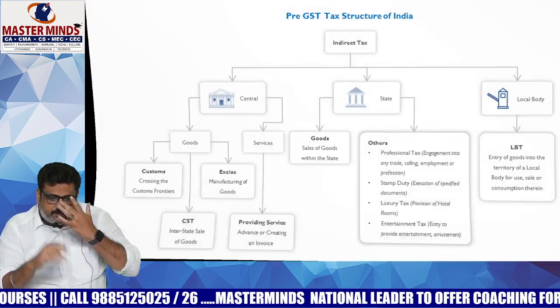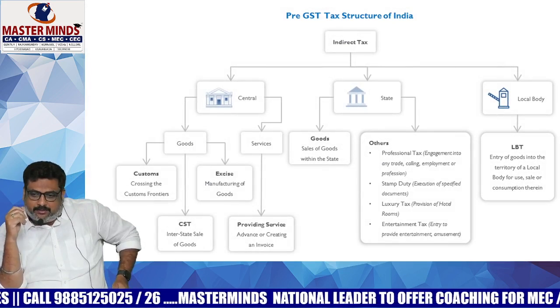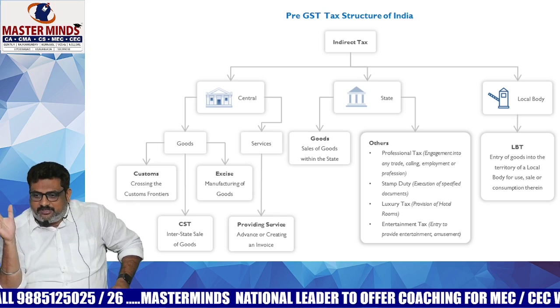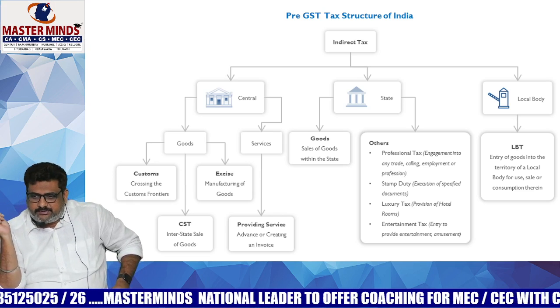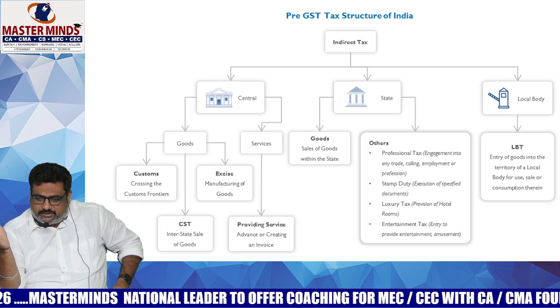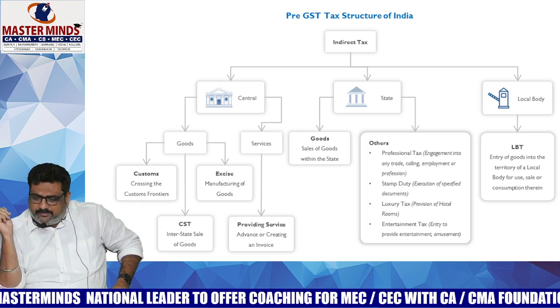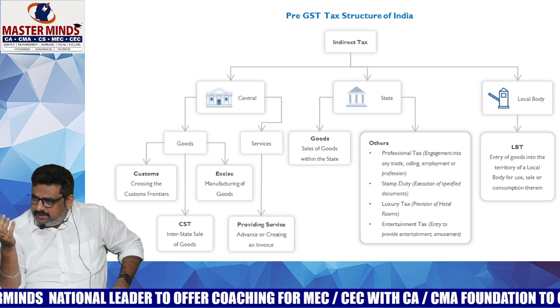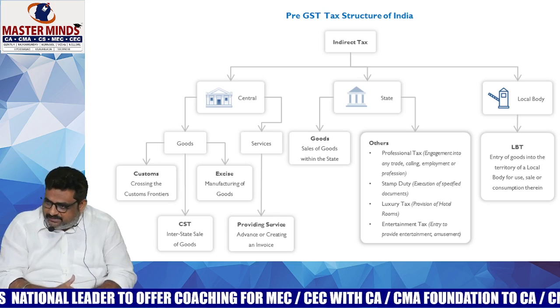So these are the taxes that were there in the pre-GST era, the major taxes we are discussing. The central government levies some taxes, the state government levies some taxes, and in the same way, local bodies also levy some taxes.